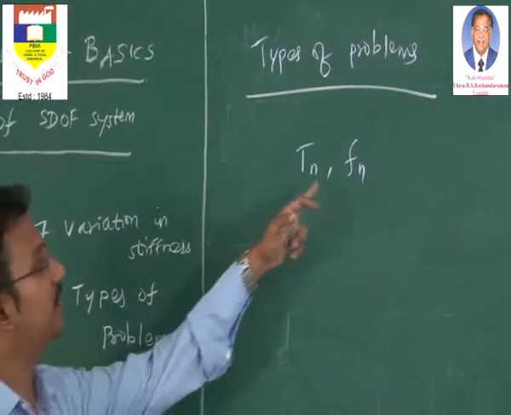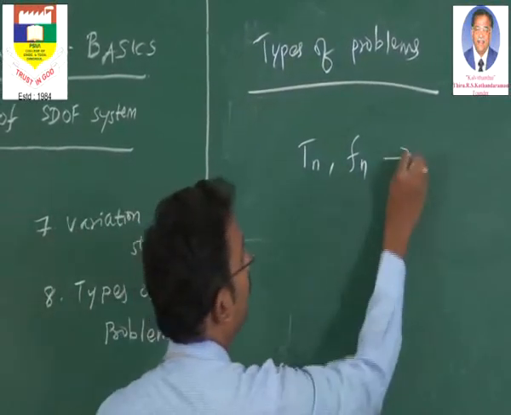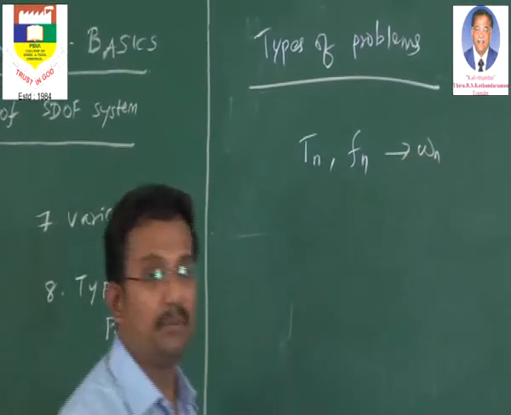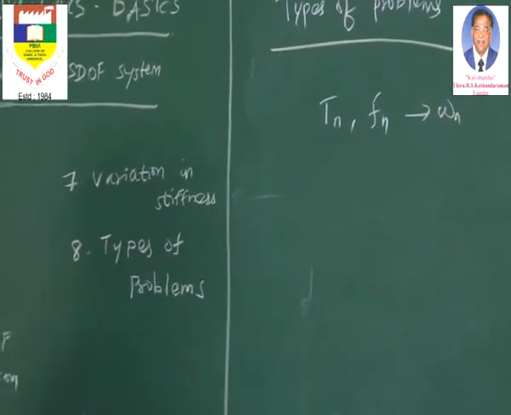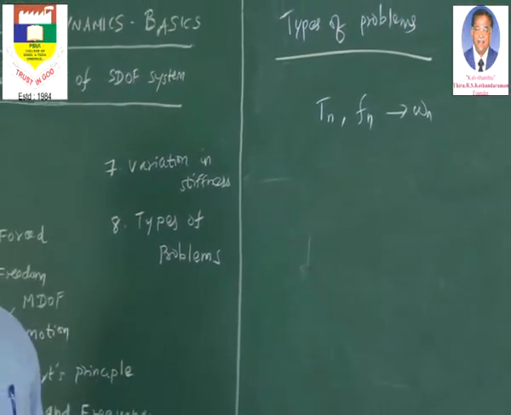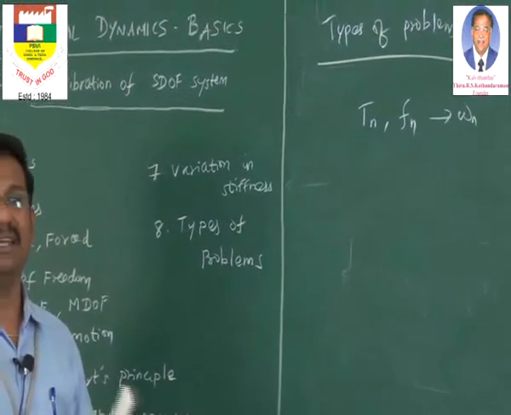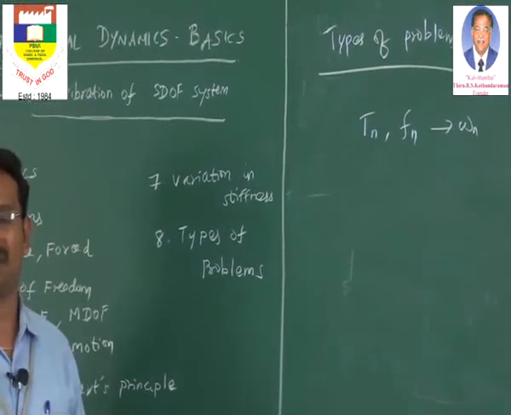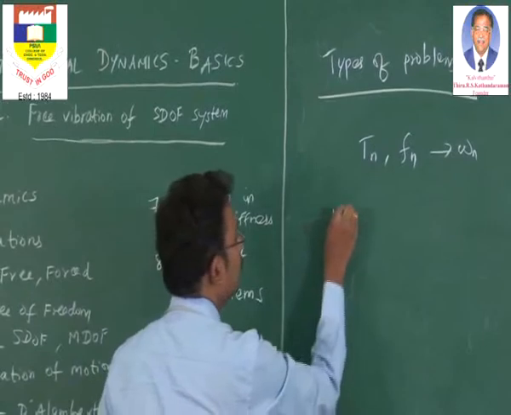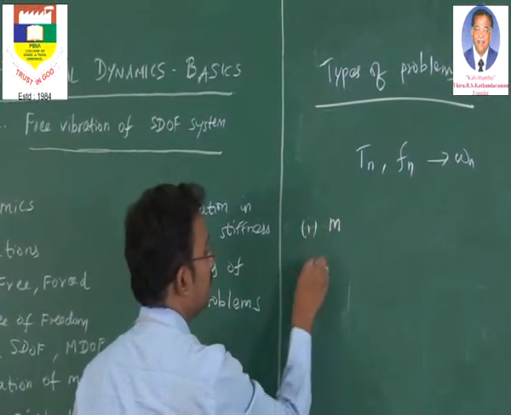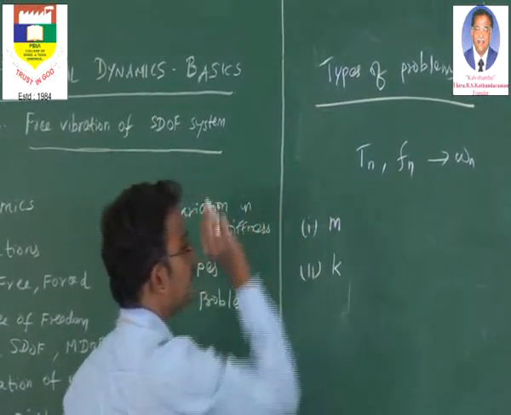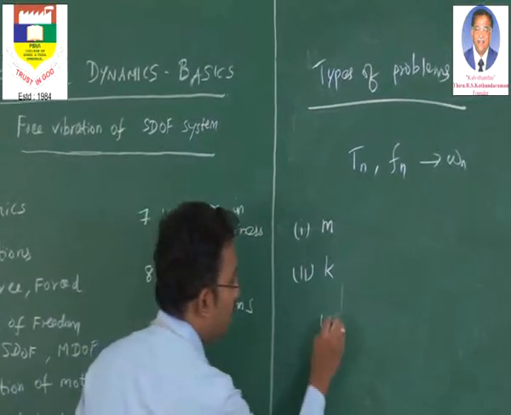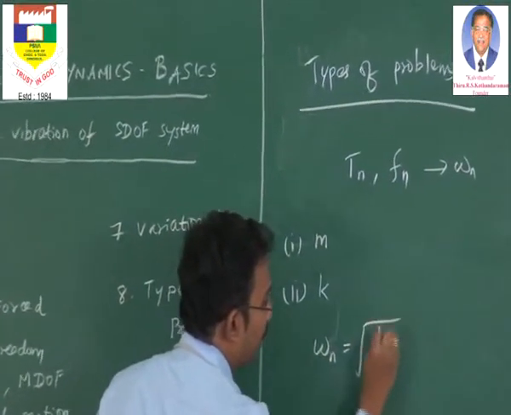How are we finding this Tn and Fn? It is directly related with omega n. So we must keep one thing clear in our mind. Omega n is directly related with stiffness and mass. So for any dynamic system under free vibration, we have to speak mainly, first about mass, next about stiffness. Now you see omega n is equal to square root of k by m.